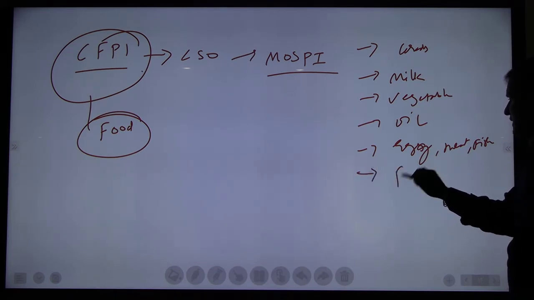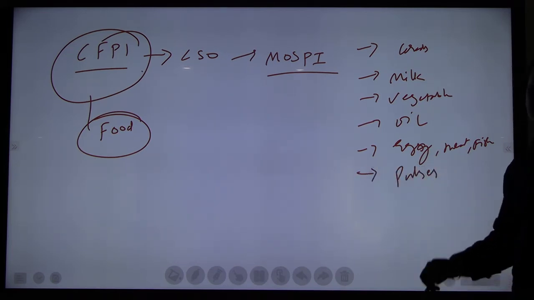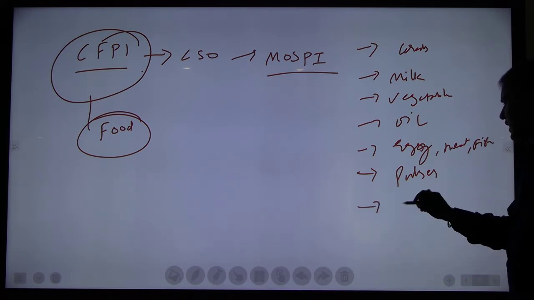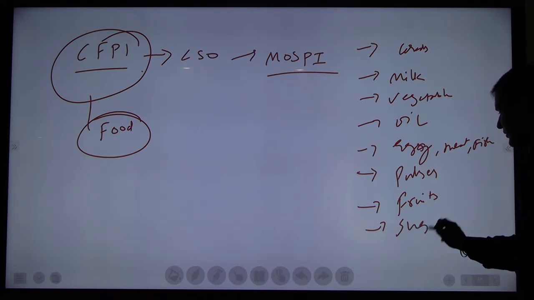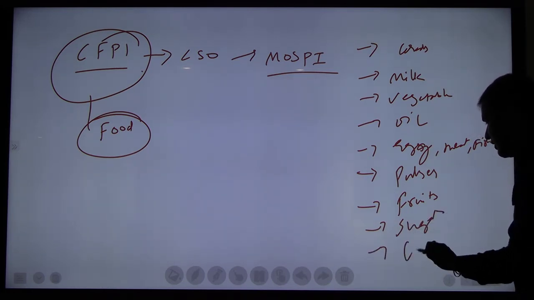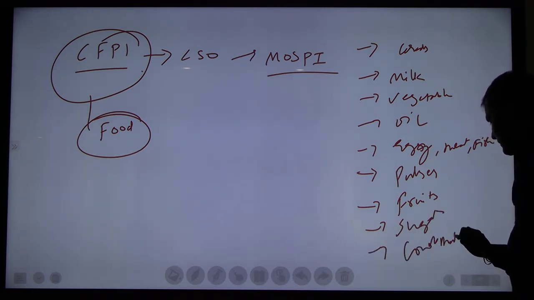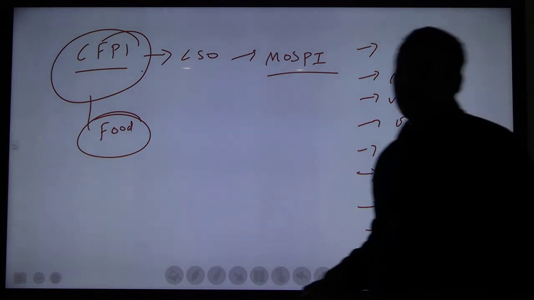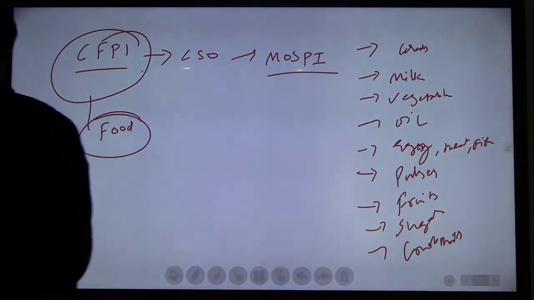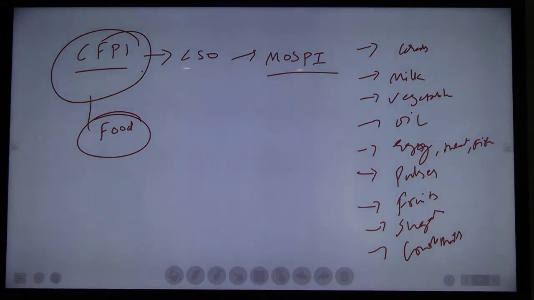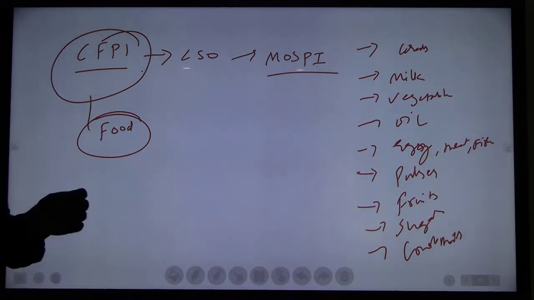After that we have pulses. After pulses, fruits. After fruits, sugar. After sugar, other condiments. So these are the weightage in CFPI, Consumer Food Price Index.